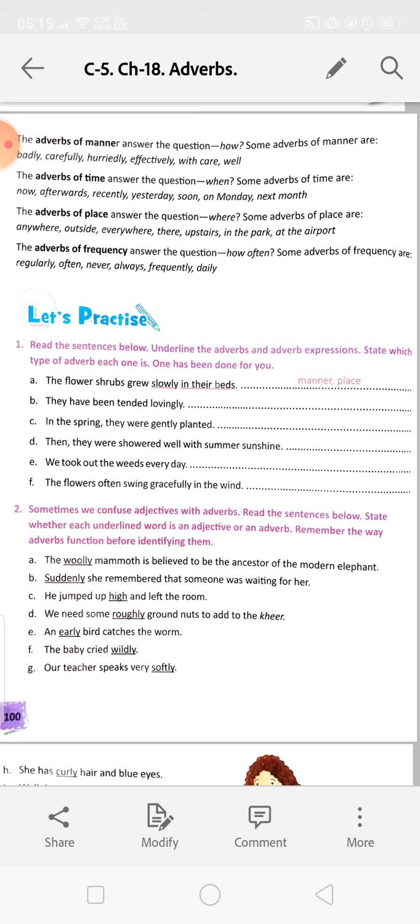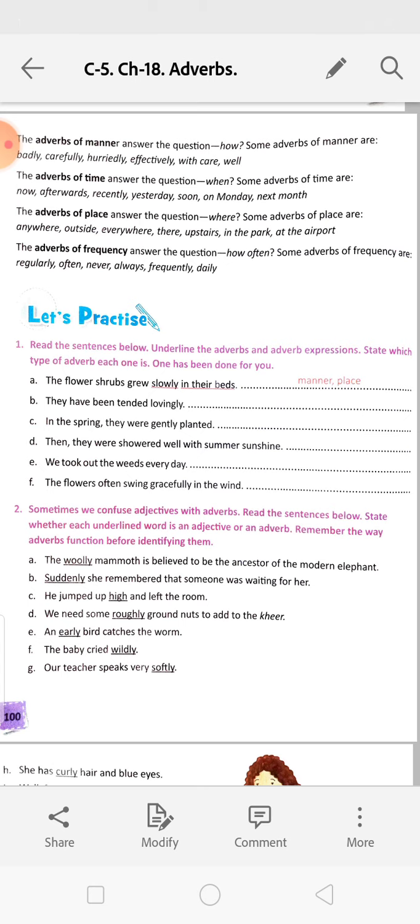They have been tended lovingly. So we have to ask how they have been tended. Lovingly is the answer. So lovingly is the adverb of manner. In the spring, they were gently planted. When were they gently planted? In the spring. So, in the spring is the time. How were they planted? Gently. Gently is the manner. Okay, like this we will do the rest of the three.